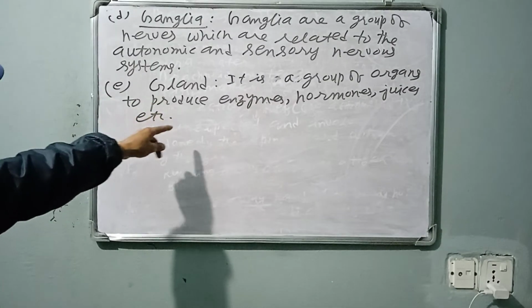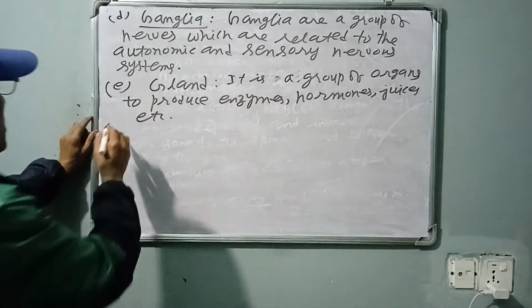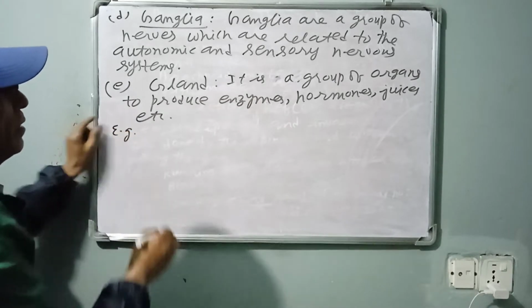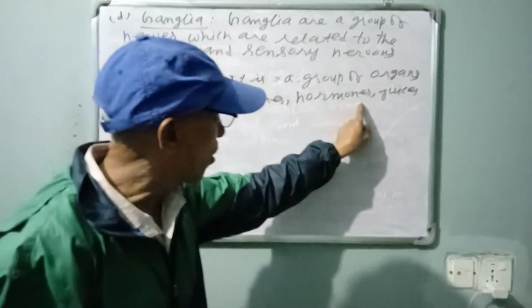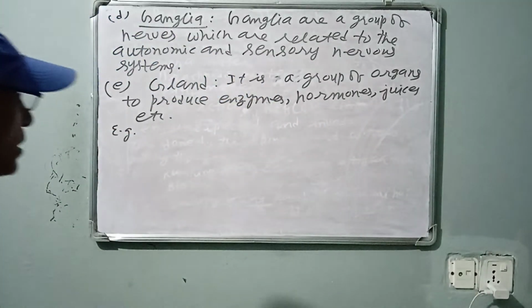Here I am going to write down some examples of glands. They are mainly related to the production of enzymes, hormones and juices.